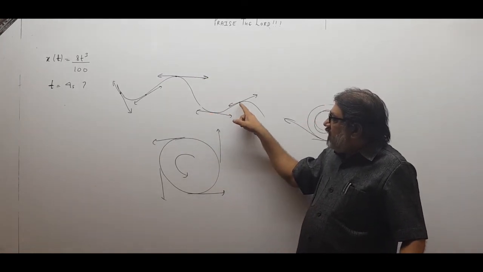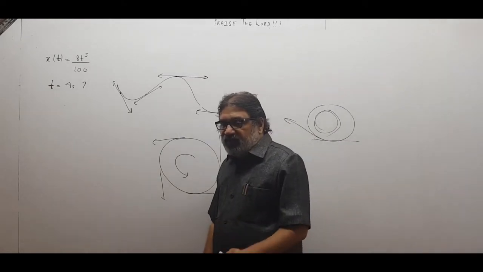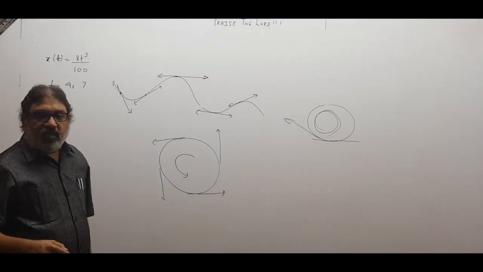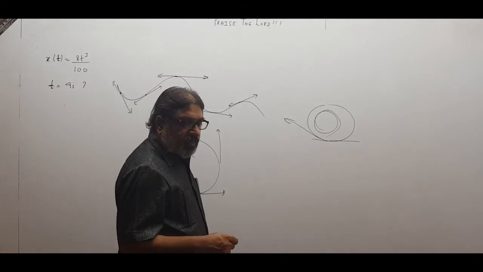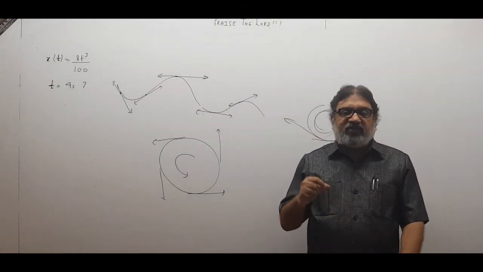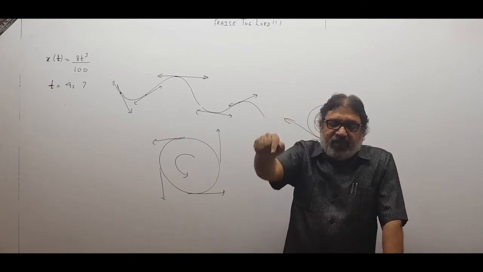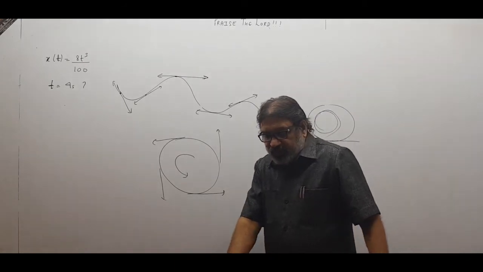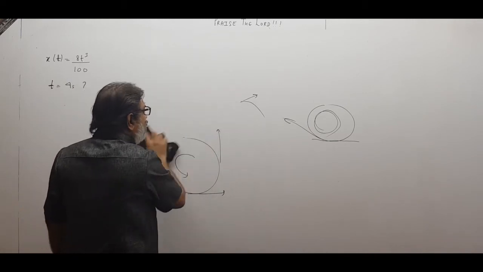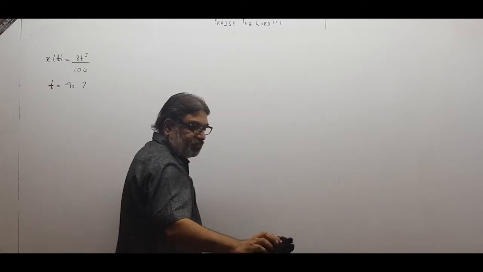When it is here, it is moving in this direction at that instant only. So at a given instant of time, on a curved track, the particle moves in a tangential direction. Displacement and instantaneous velocity are in the direction of tangent at that point. If you are clear with this, the direction of displacement and velocity are the direction of tangents at a given time on a curved track.